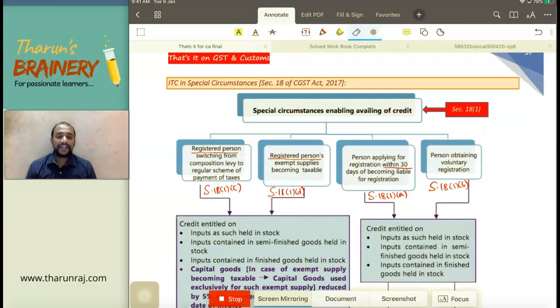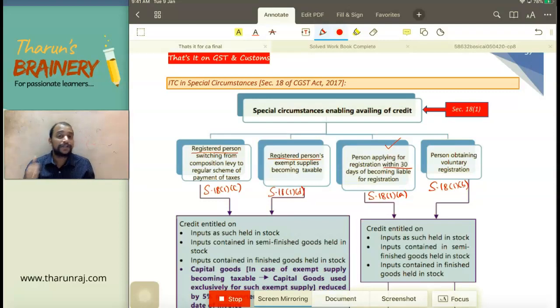Situation number 1, 18(1)(a), person applying for registration within 30 days of becoming liable for registration. With effect from one date, say I am liable to get registered, and I make application for registration within 30 days. So what will be the effective date of registration? The date I am liable to get registered. Now, before that date, I would have made some inward supplies which is in the closing stock, and that closing stock will be used for making outward supplies after the date I am liable to get registered. Therefore, at the time when I purchased it, I cannot take ITC because I am an unregistered person. But that closing stock will be used for making outward supplies thereafter, right? So therefore, I can take the ITC with respect to the closing stock.